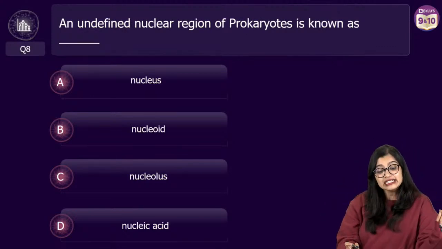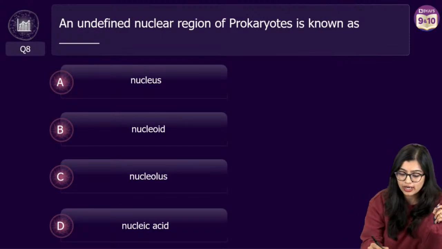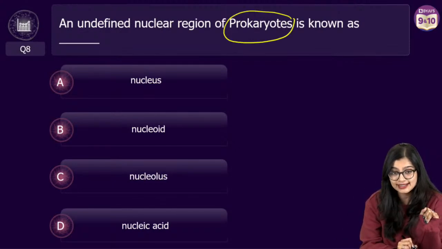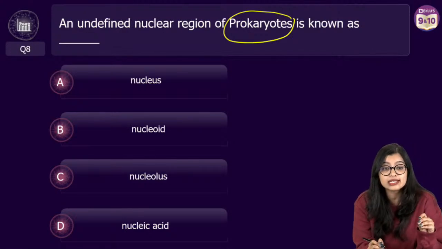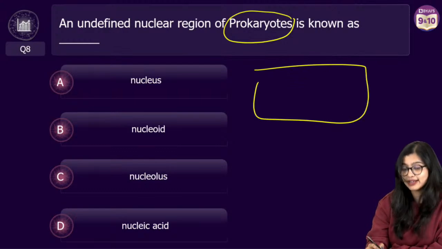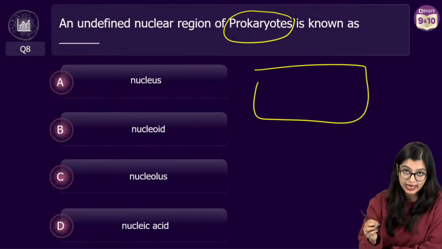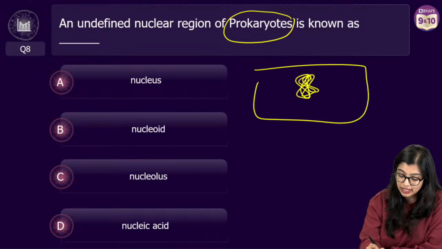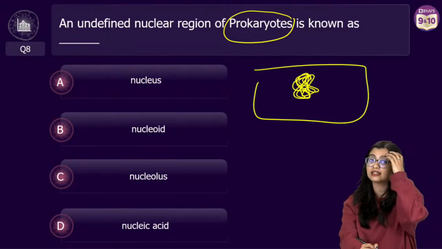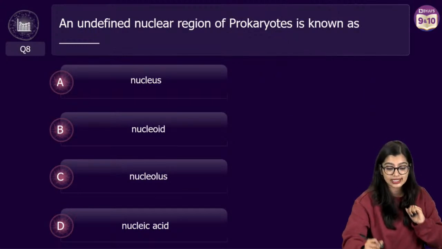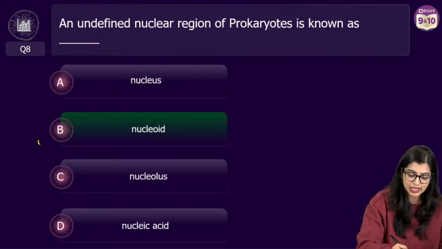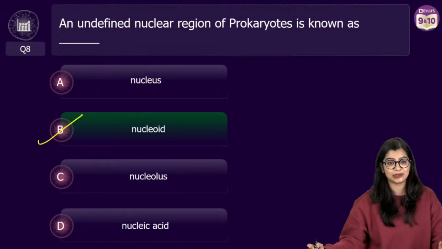Now, an undefined nuclear region of prokaryotes is known as what? Nucleus, nucleoid, nucleolus or nucleic acid. Now we know that in the case of prokaryotes, they do not have a well-defined nucleus, which means that their genetic material is found concentrated in a particular region in the cytoplasm. And we call this region the nucleoid region, right? Which is why the correct answer here is option B.